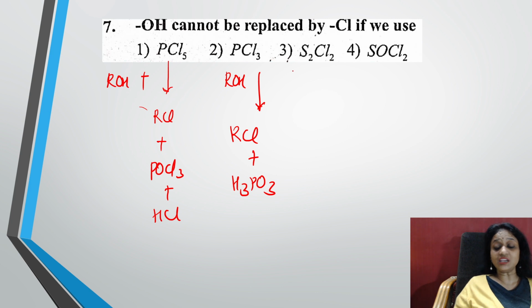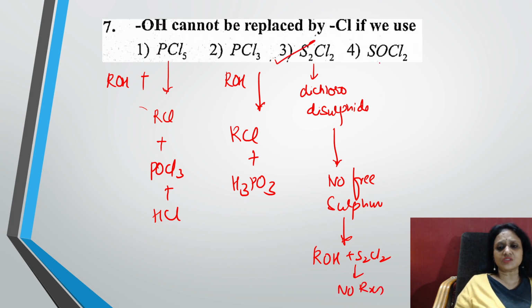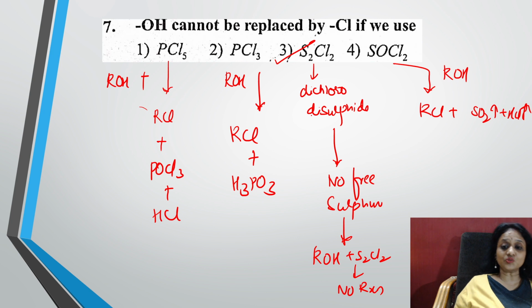Perfect. Right. Now here, check here. There is no free sulfur. This is called disulfur dichloride molecule. There is no free sulfur. So when you add ROH to this, it will be alcohol plus S2Cl2, no reaction. So the option is this only. So SOCl2 we very well know, alcohol is combining with thionyl chloride. I get RCl plus sulfur dioxide gas plus HCl gas. Easy, done. So the option is this. So we cannot replace OH by Cl minus.